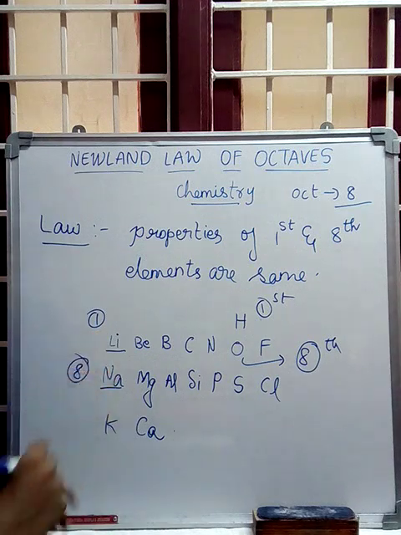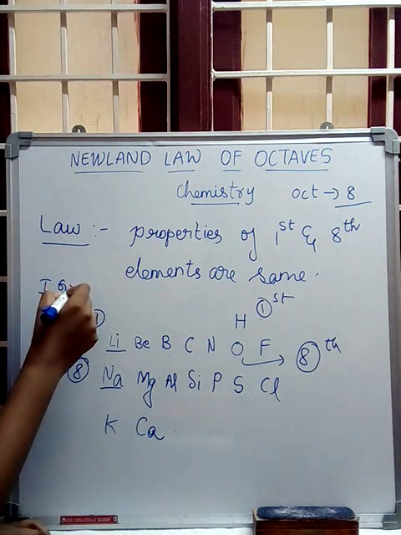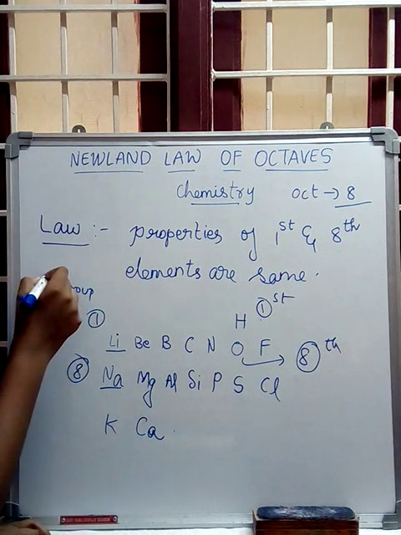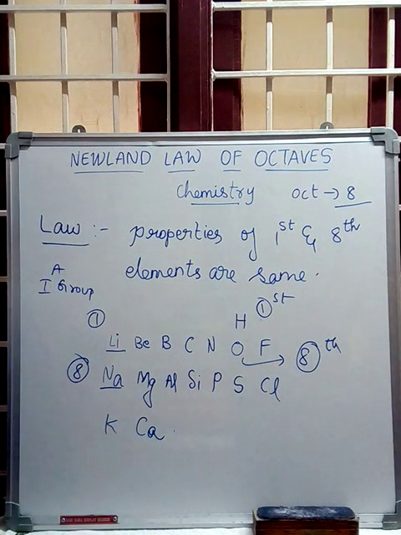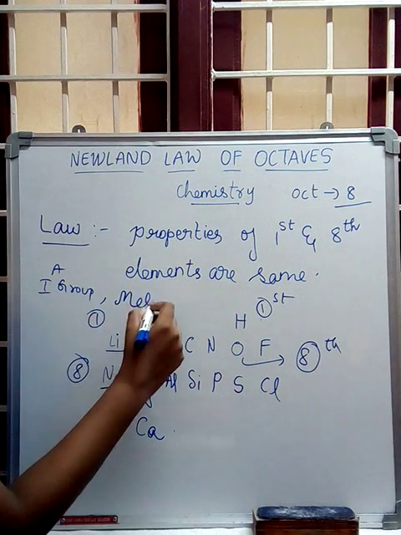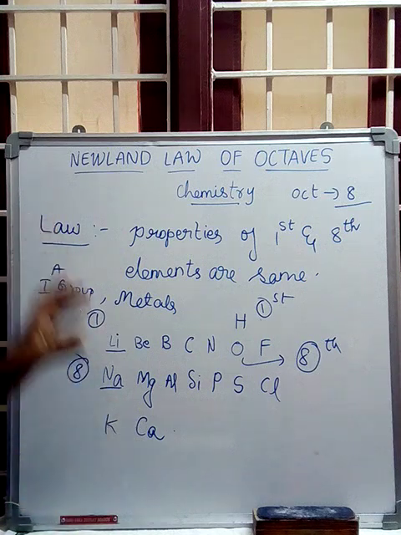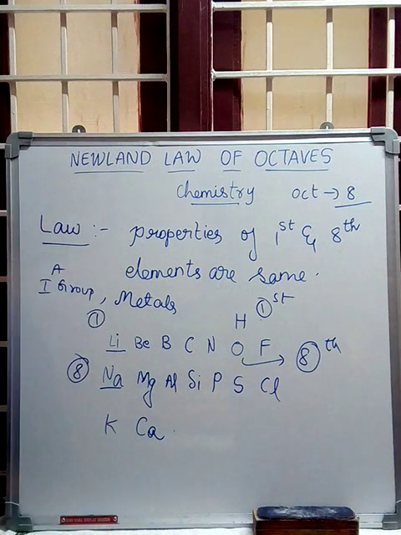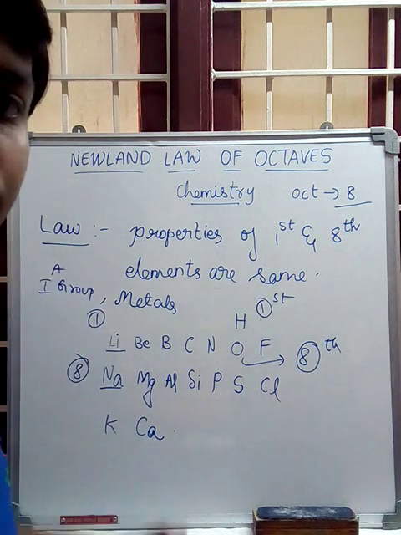Li and Na are both first group elements, group 1A. Both lithium and sodium are metals and belong to the same group. This is about the law and its proof.